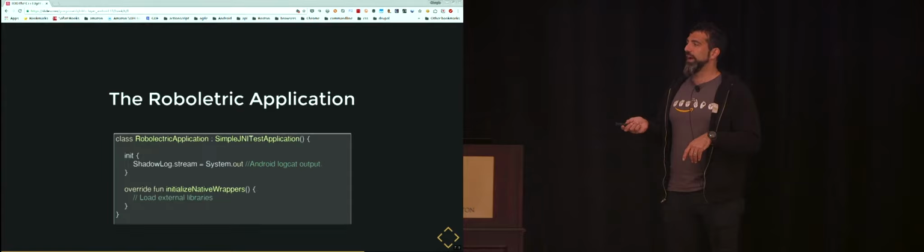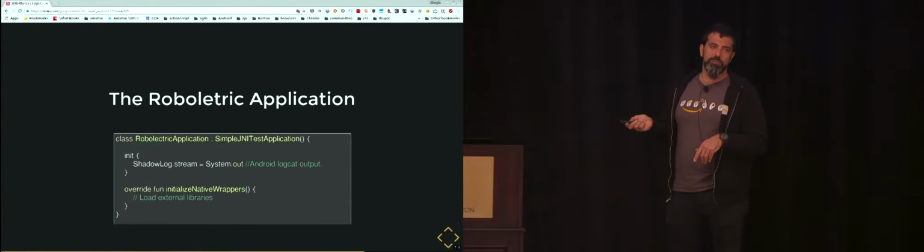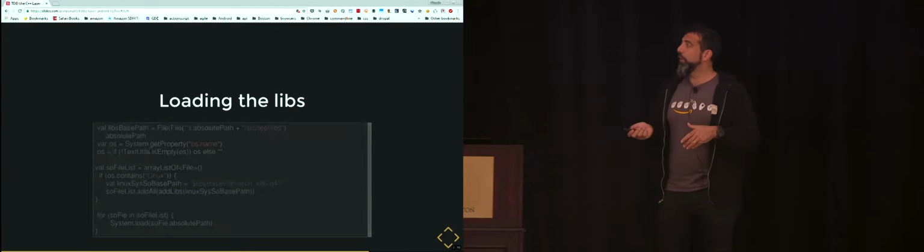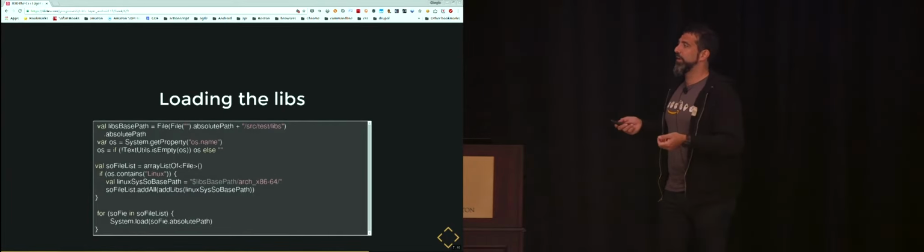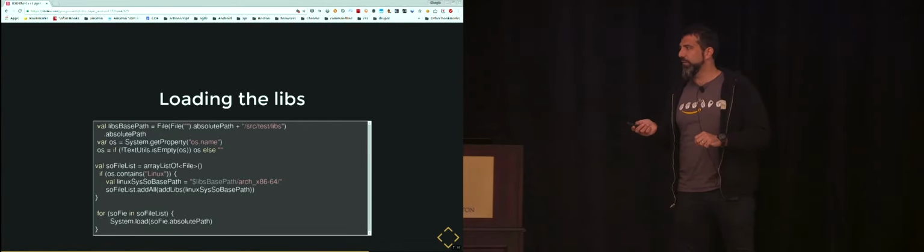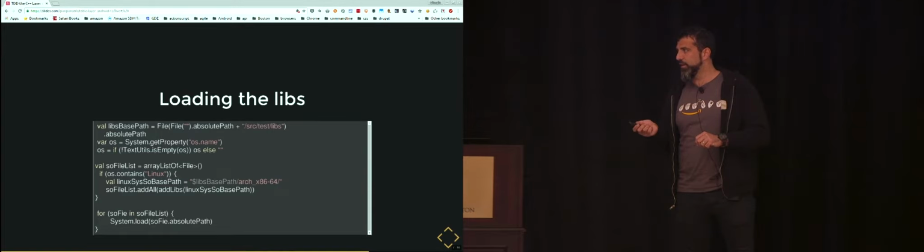And we are overriding the initialize native wrappers. Instead of loading the wrapper or instantiating the wrapper, we go manually and we load our libraries. So we simply get the libs that are in our dependencies, we get the absolute path, we move all these paths into a list, and then we load them in a for loop.